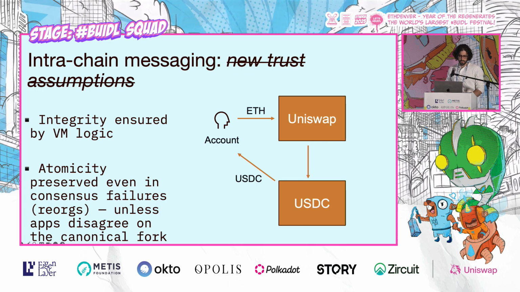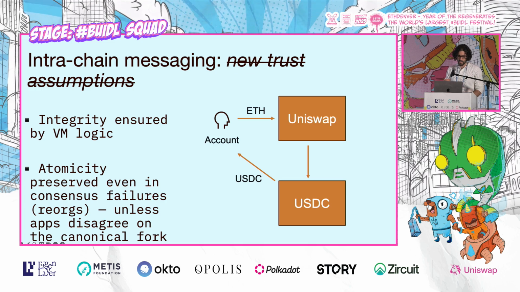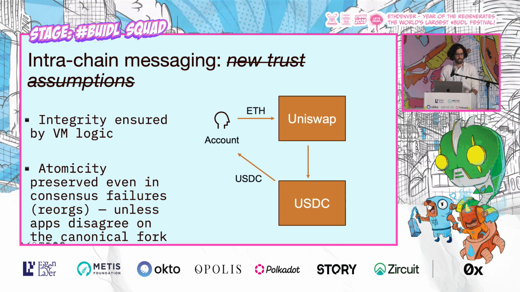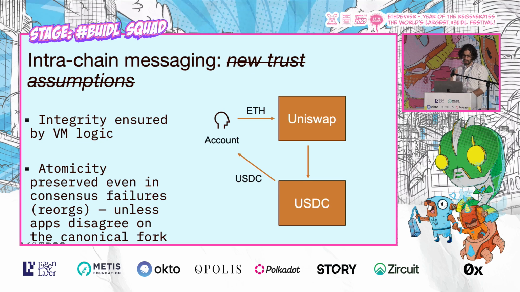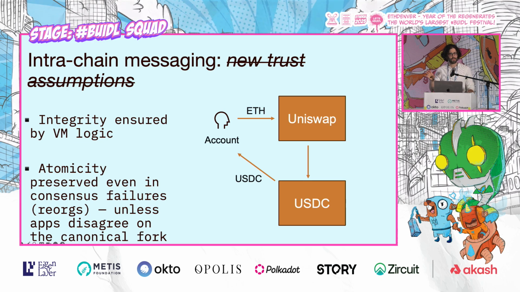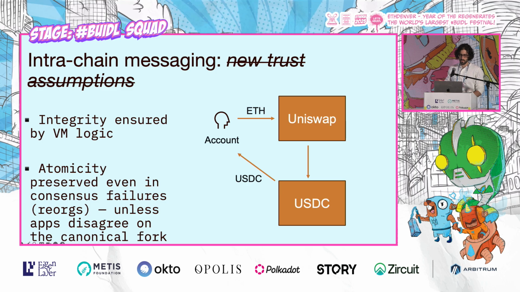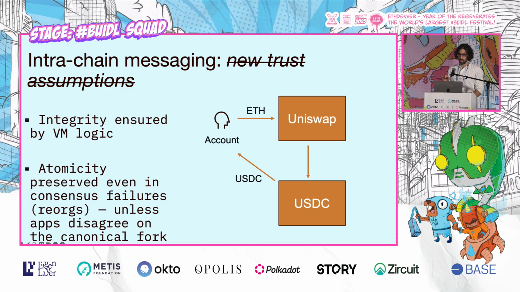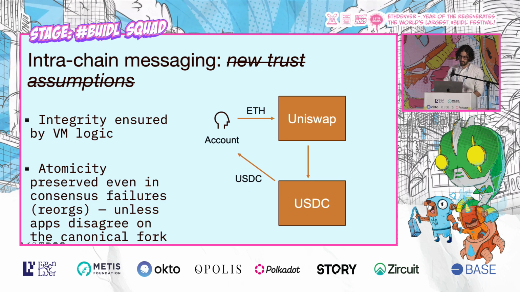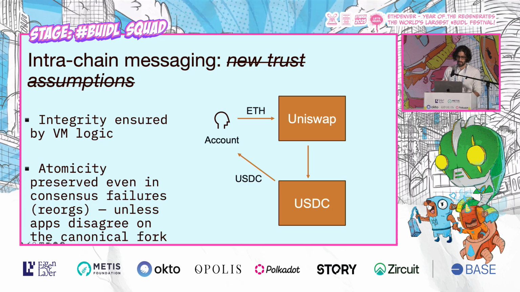The integrity, in fact, of the messaging between applications is ensured by VM logic. So even if the consensus fails, even if there's a reorg, the atomicity of messaging between the chains would still be preserved. There would be a perfectly intact version of message history on either fork.